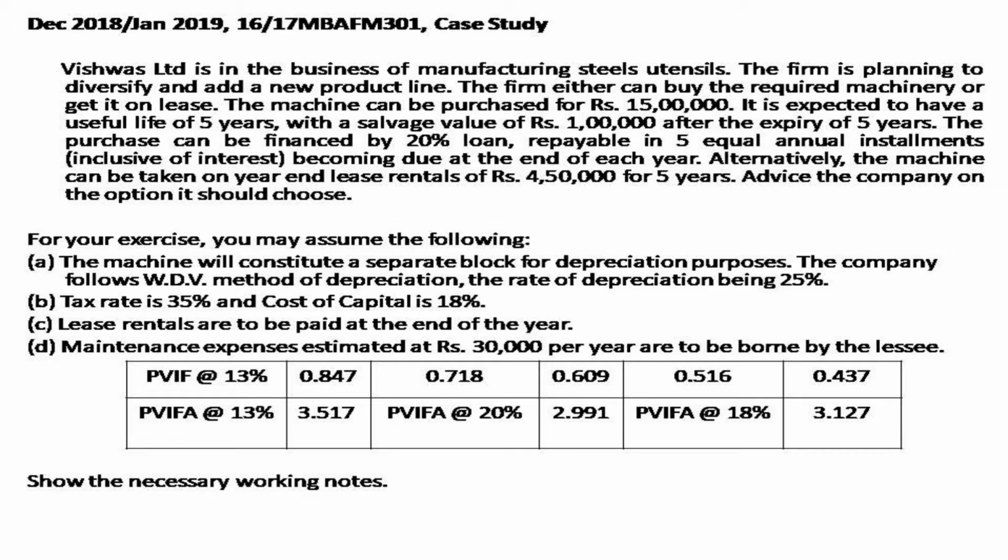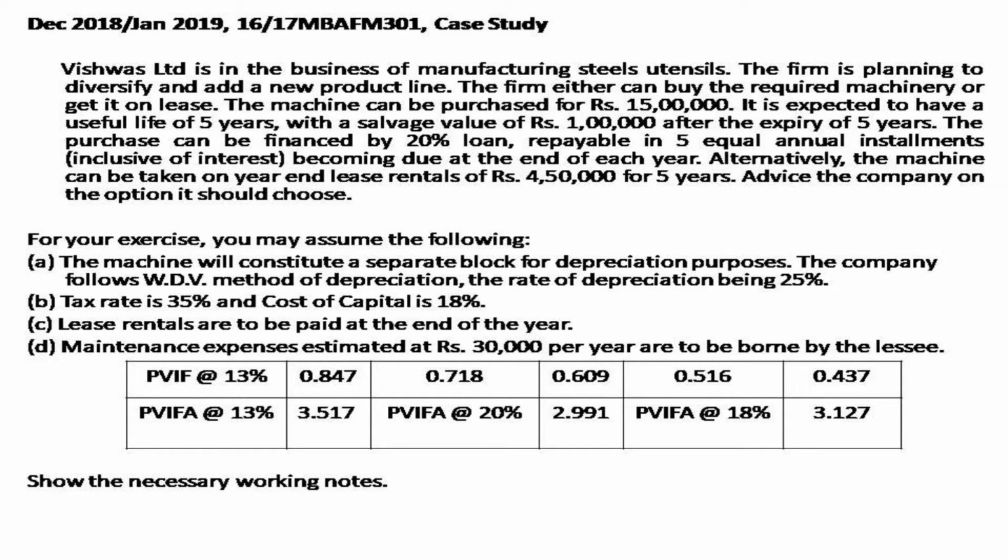For your exercise, you may assume the following. The machine will constitute a separate block for depreciation purposes. The company follows the WDV method at 25%. Tax rate is 35%. Cost of capital is 18%.